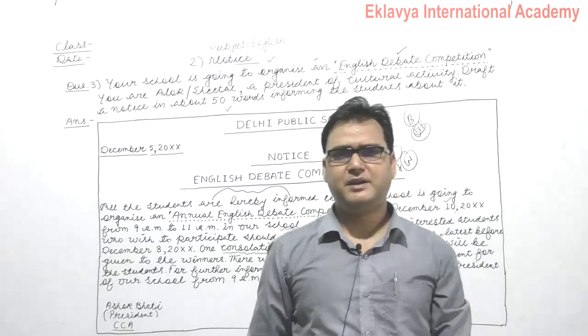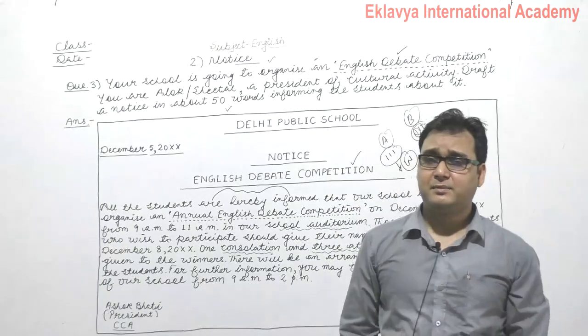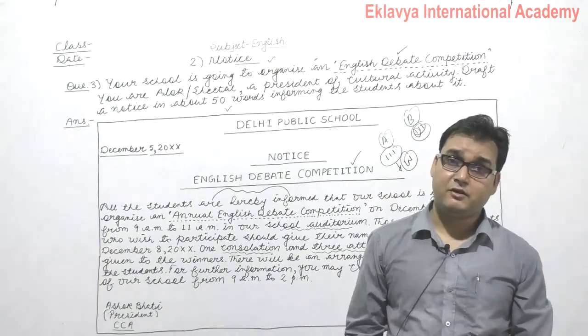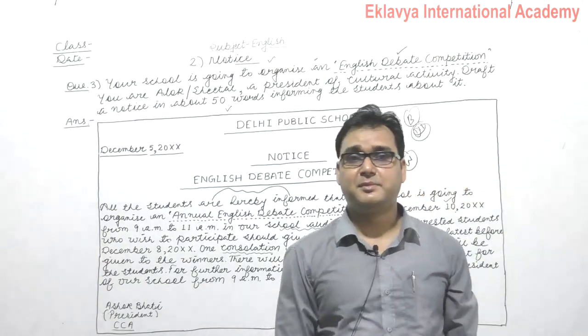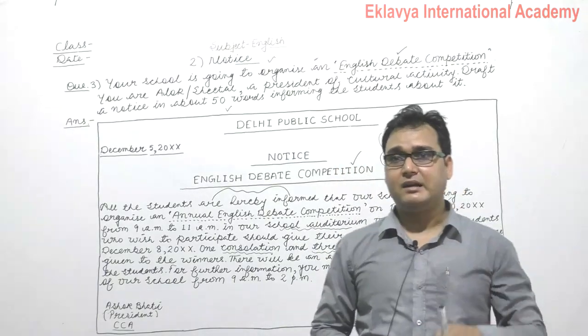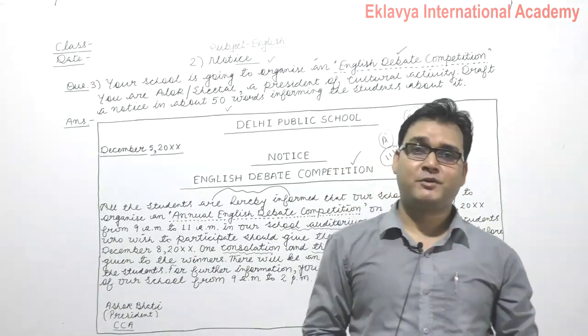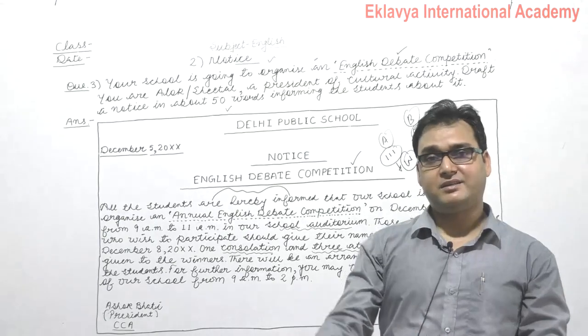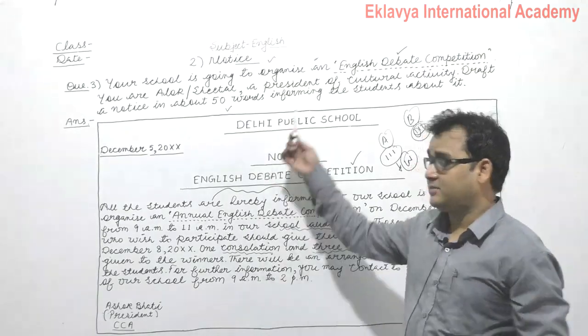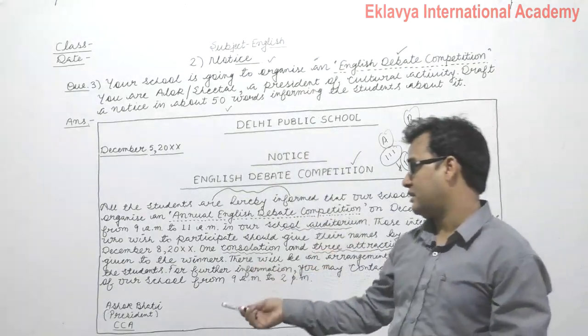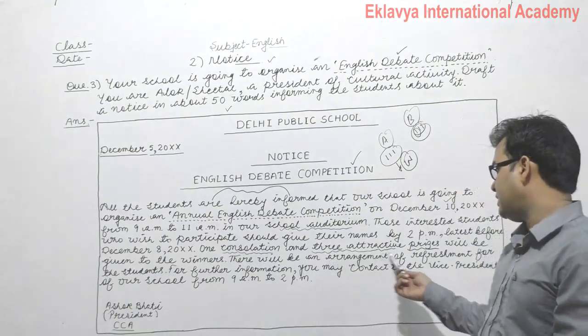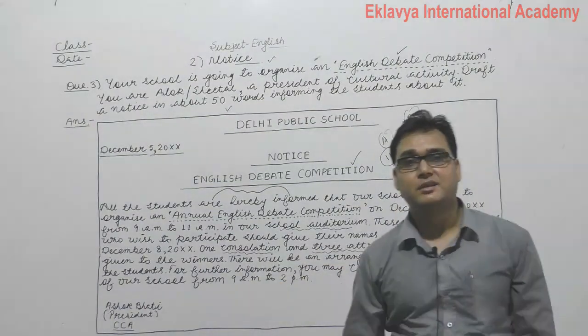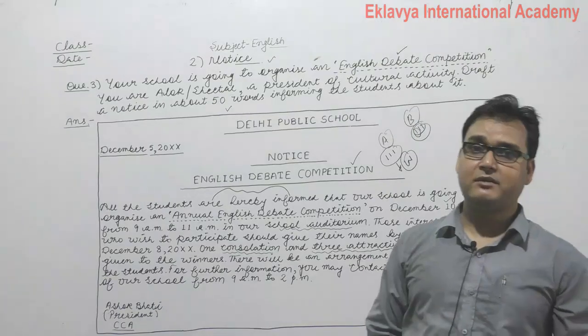It is happening in some schools, but students of English medium just love to participate. Such activities, like an arrangement of refreshment, just motivate the students. So the principal or the president loves to mention this kind of line.